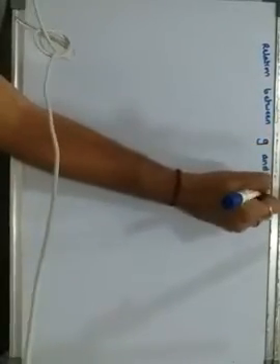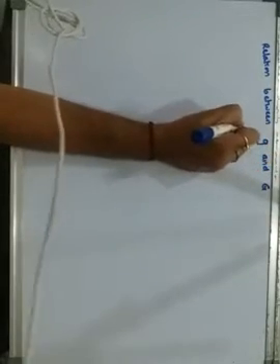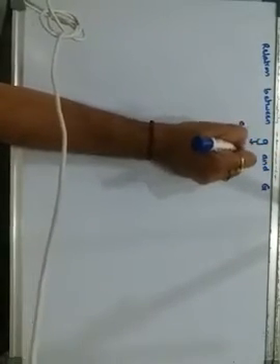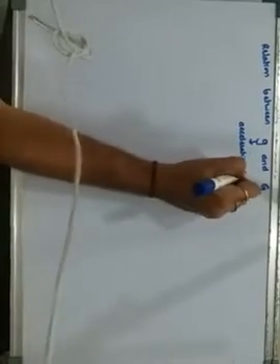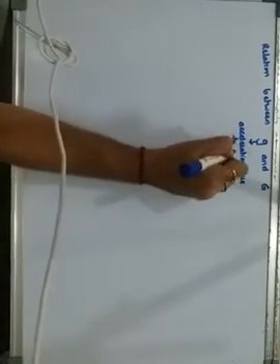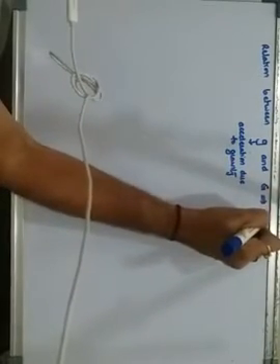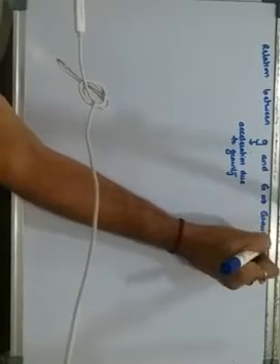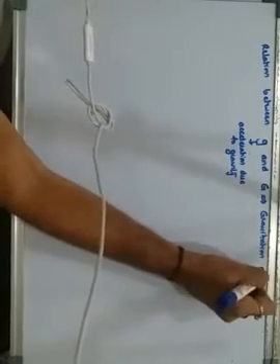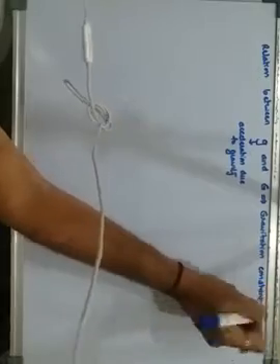Now we try to frame a relationship between small g and capital G. What is your small g? This is acceleration due to gravity. And what is your capital G? It is the gravitational constant. Okay, so what is the relation between these two?